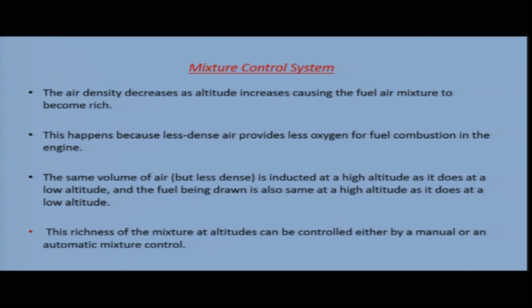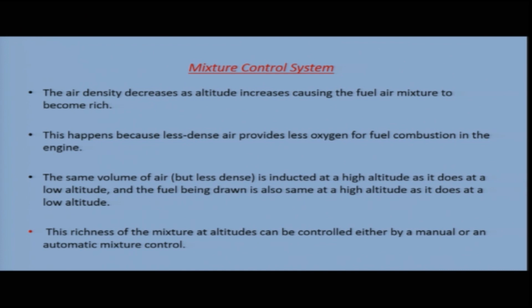Coming to the mixture control system, another system: the air density decreases as altitude increases, causing the fuel air mixture to become rich. We have seen it in our previous slide, the fuel air mixture becomes rich as we go up to higher altitudes. This happens because less dense air provides less oxygen for fuel combustion in the engine.